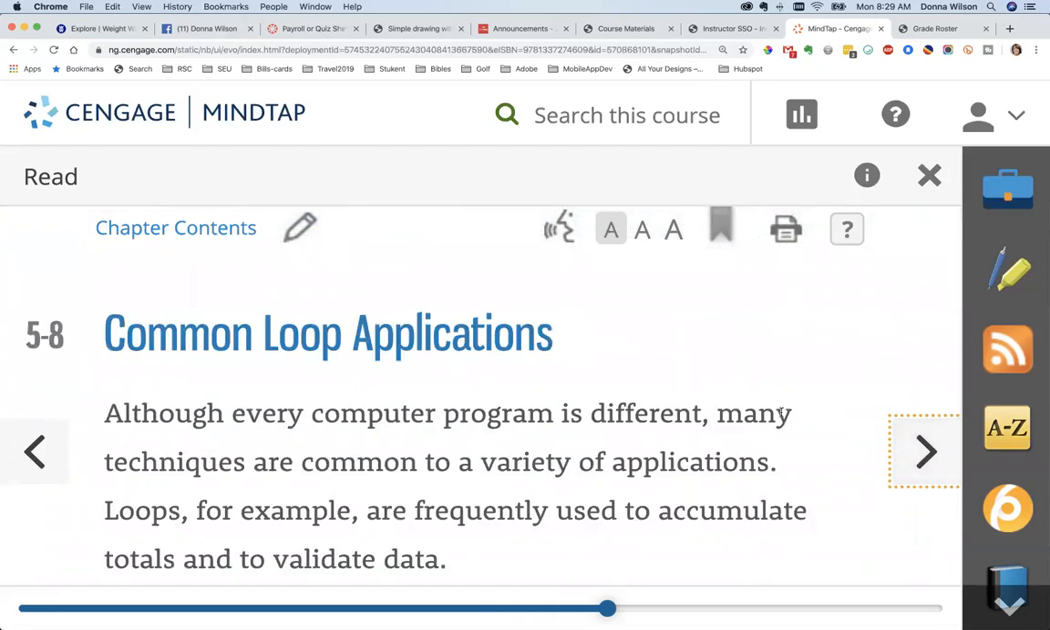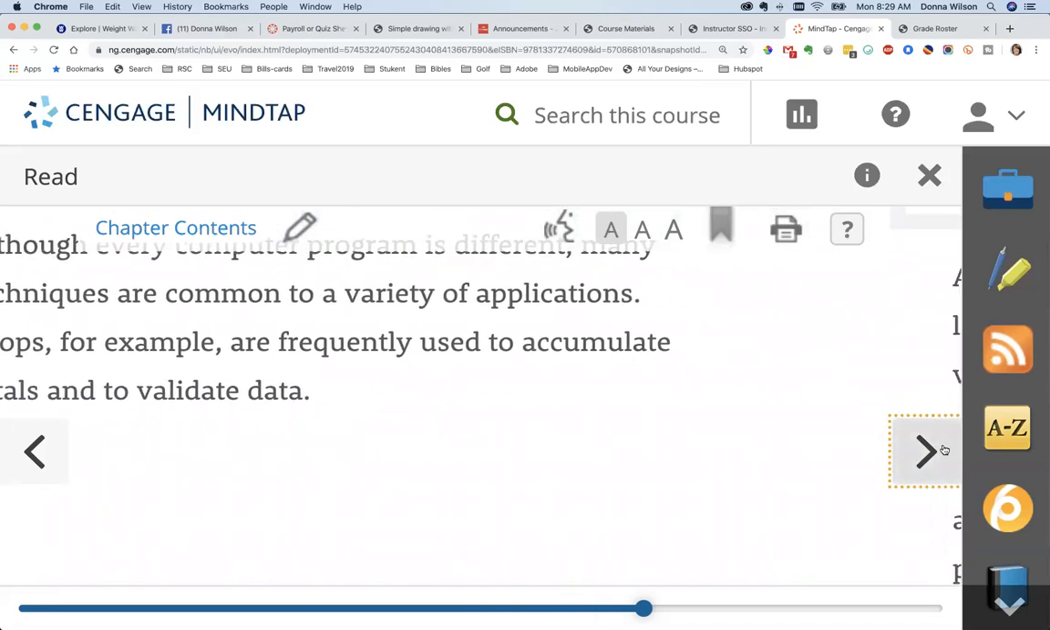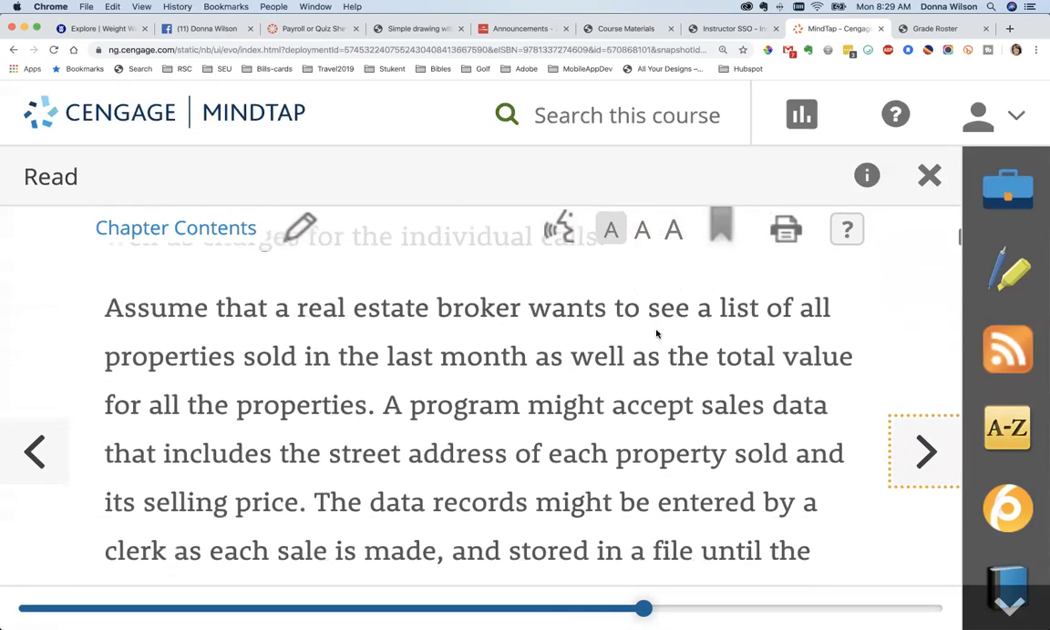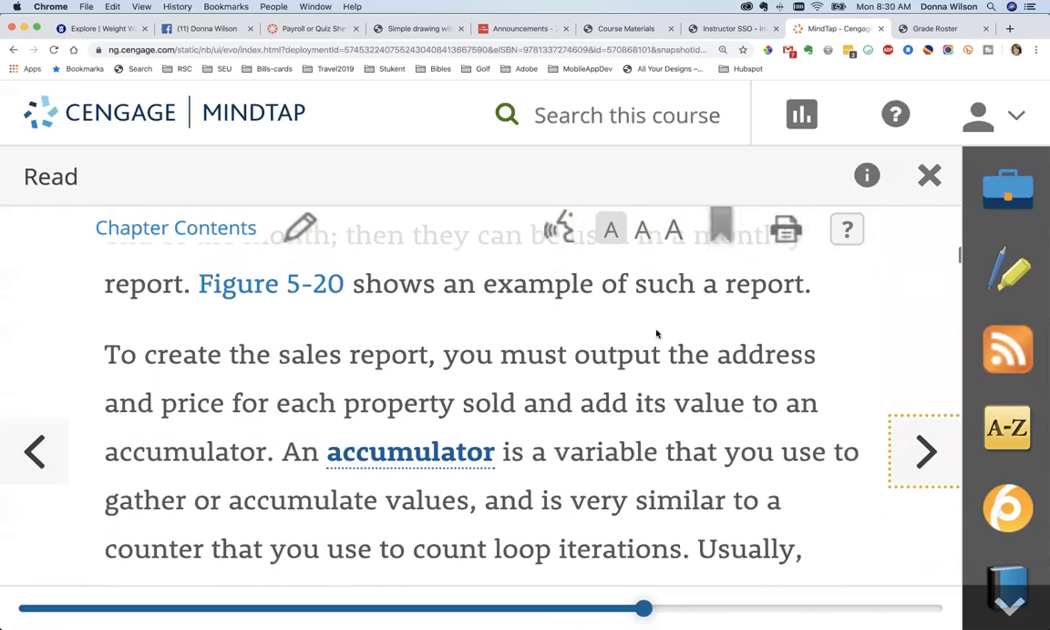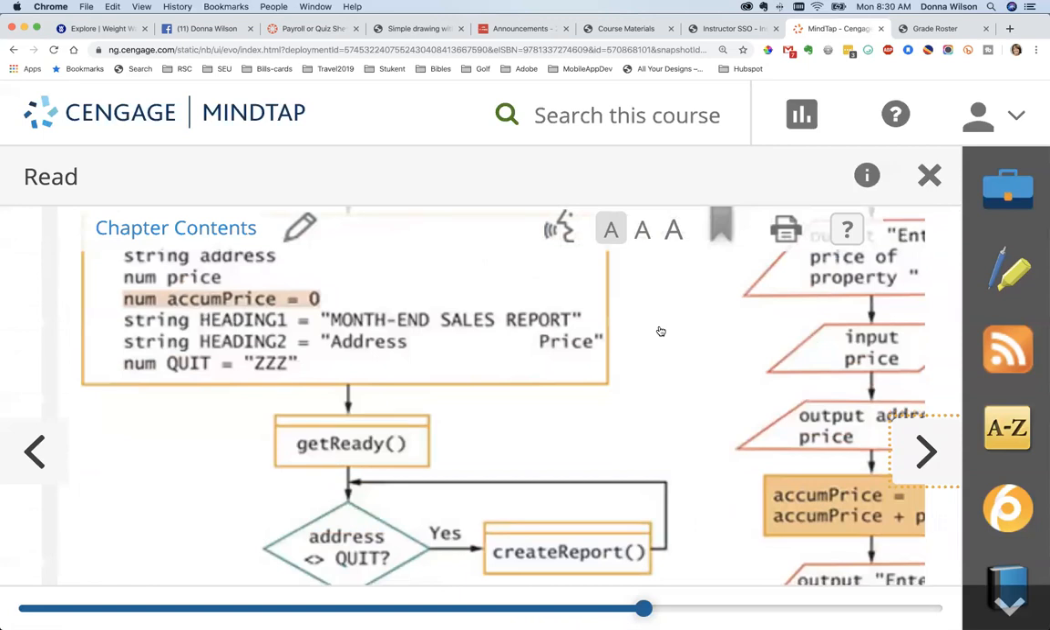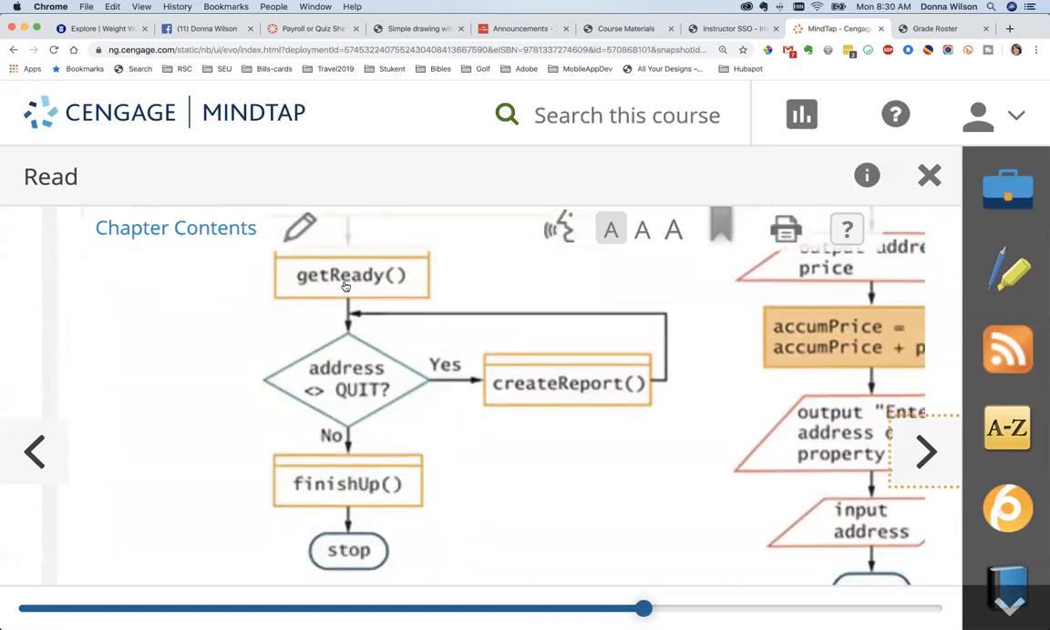But here are some examples of some common reasons to use a loop. And this one, you actually have a MindTap problem called accumulating totals using a loop. So if you go back to this particular example, you'll be able to do that one. So here's our template where we say execute, get ready. Is address the same as quit? No. Create report. Go back and test the loop again. If they don't have any other addresses, then finish up.